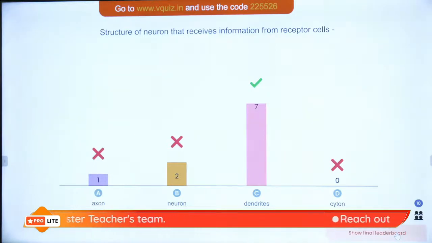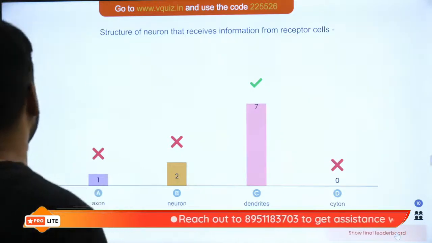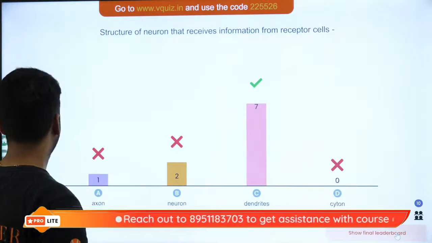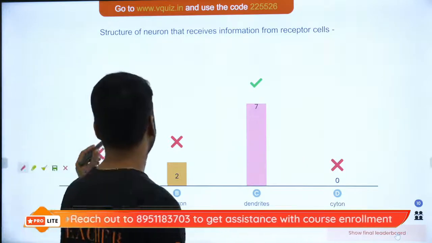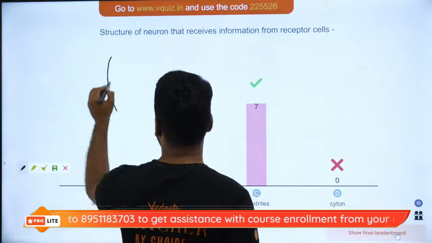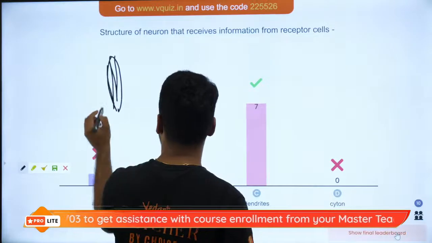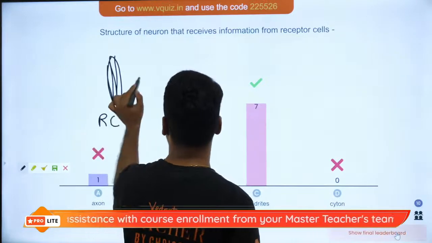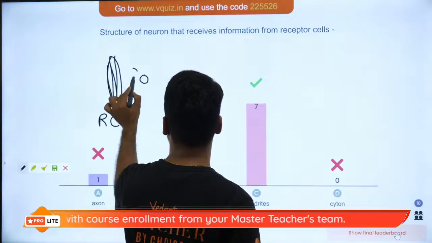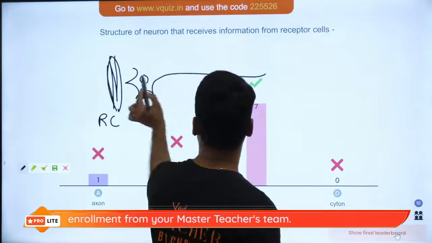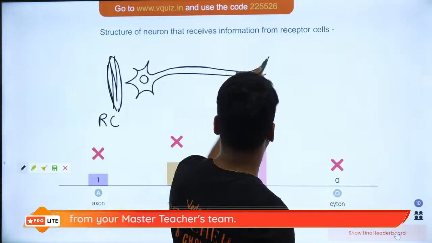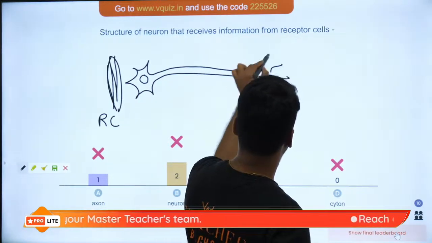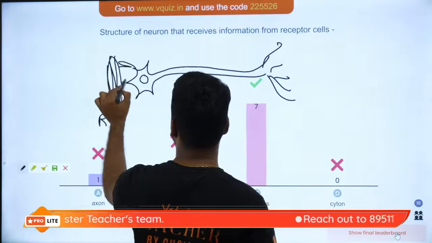It is the dendrite. So, the structure of a neuron that receives the information from the receptor cell. Suppose this is your receptor cell. Here is your neuron. These are the dendrites.